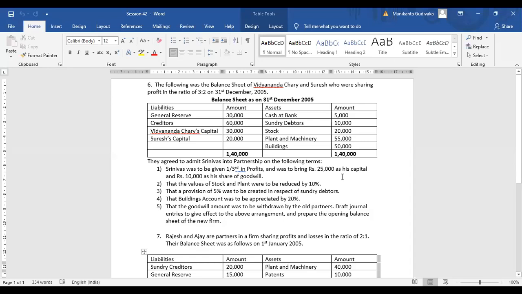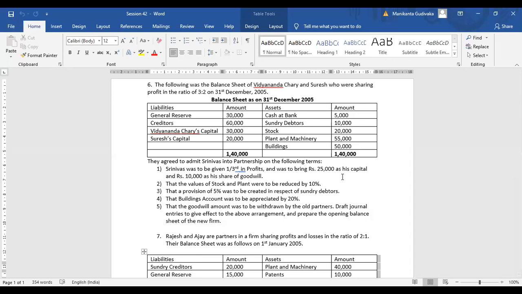Okay, guys. So we are entering into the essay problems of admission of a partner. Remember, I already told you the basic 5 things we have whenever we have admission of a partner in the problem. We have to do the treatment for goodwill.